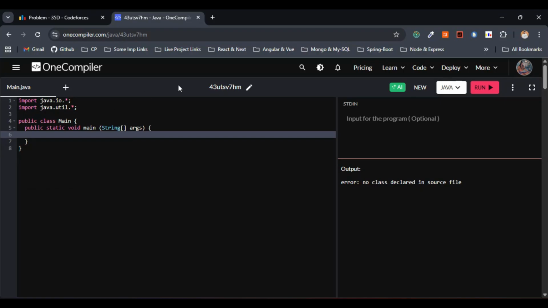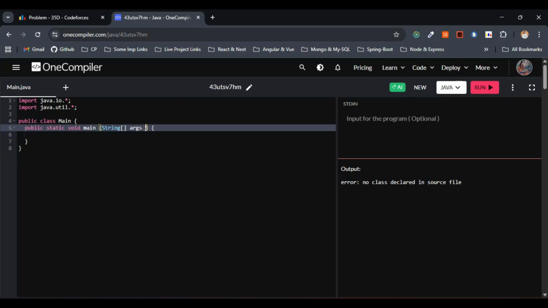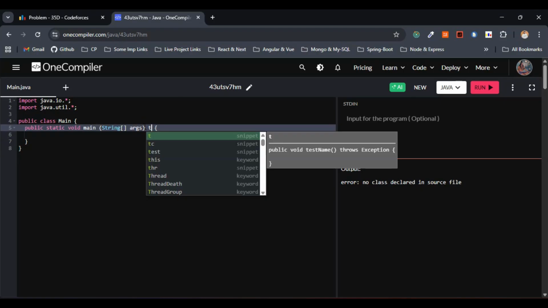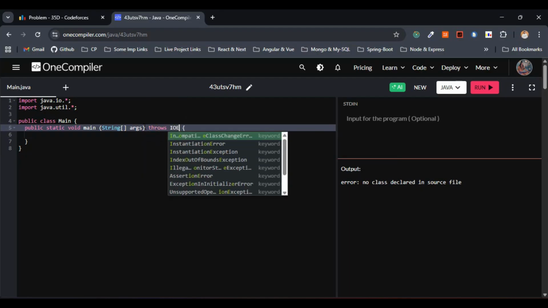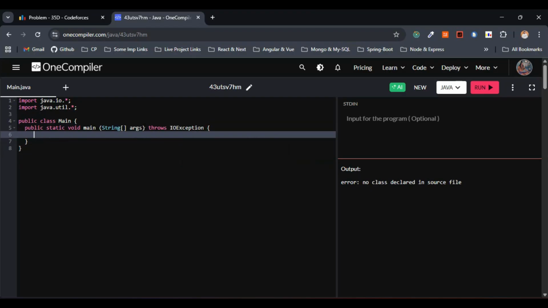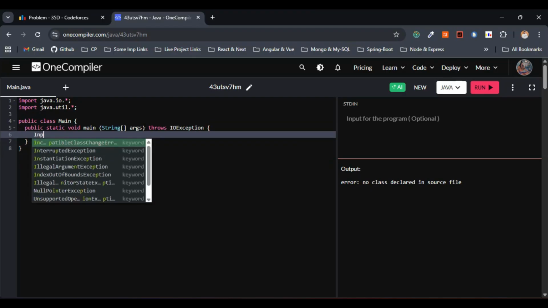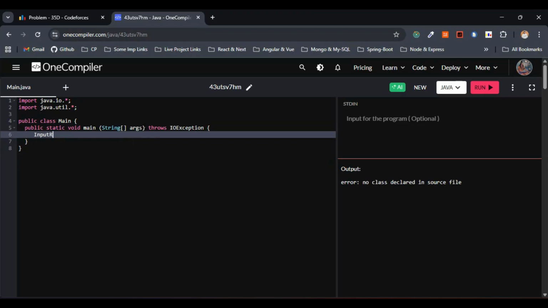So let me make use of the input output exception as well, or else it will throw the error. So I'll just go with throws IOException here. This is fine. Now within the main method, I'll be going with a custom input reader. So I'll just go with IR, which will be equal to new InputReader.